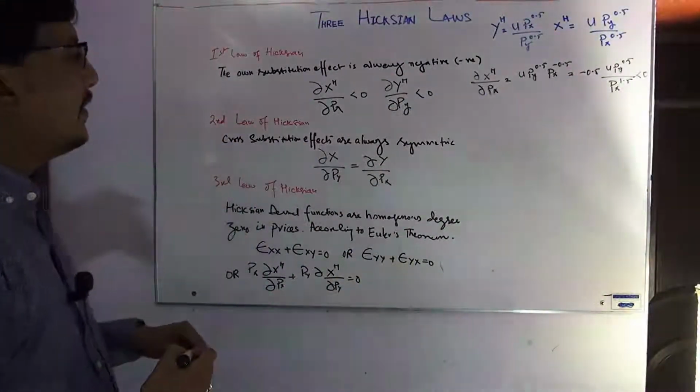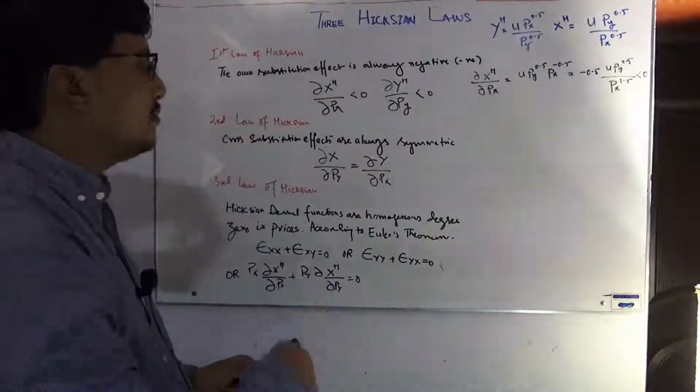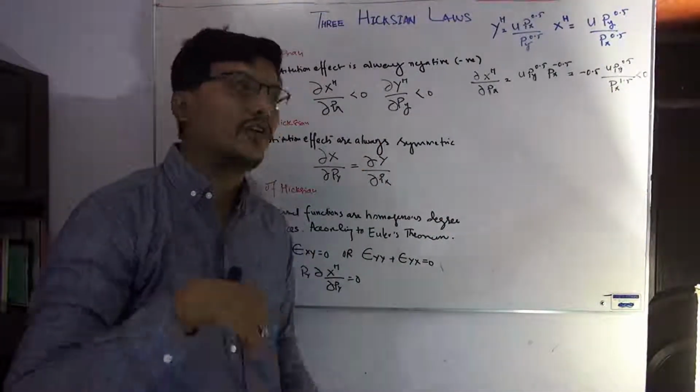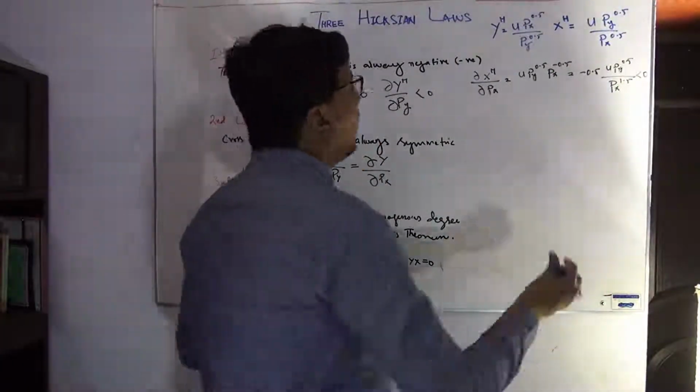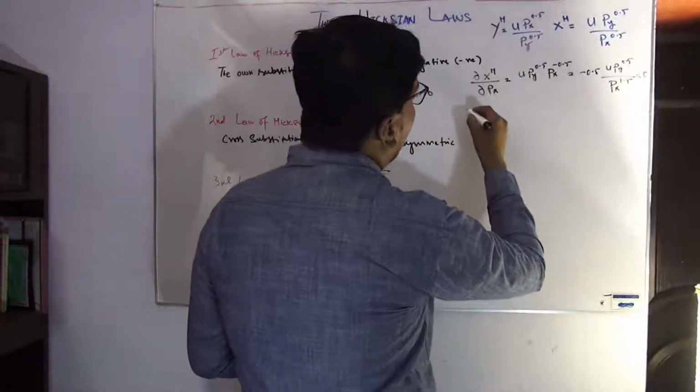So if we take these derivatives, the changes of X with respect to py and Y with respect to px, they will always be the same, always symmetric. We have both demand functions and can easily try it here.